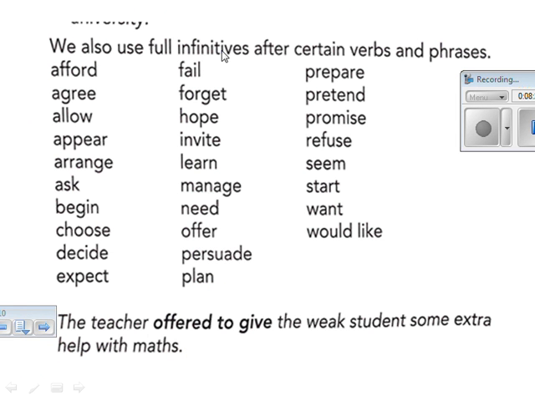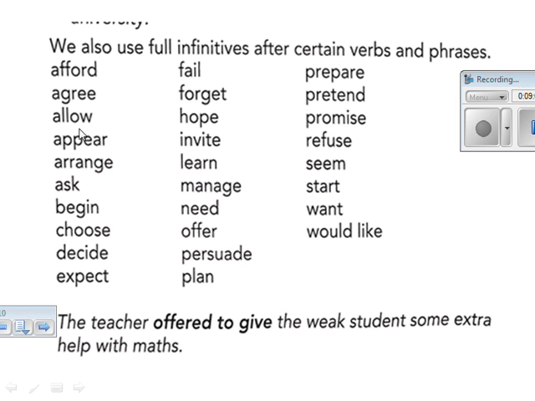We also use full infinitives, which means to plus infinitive, after certain verbs and phrases. Afford, like the teacher can afford to give. So here I use full infinitive, to plus infinitive. So after these verbs, I use full infinitive. Afford to go, fail to pass the exam, forget to bring my book. So after these verbs, I add to plus infinitive, which means full infinitives.